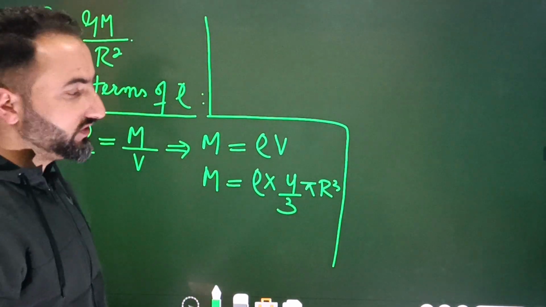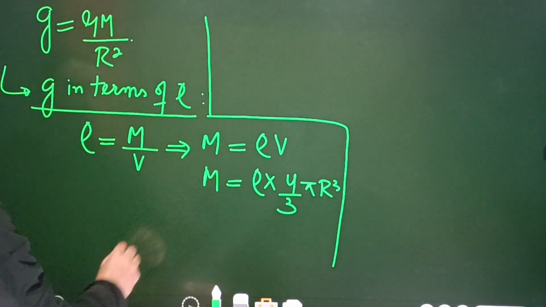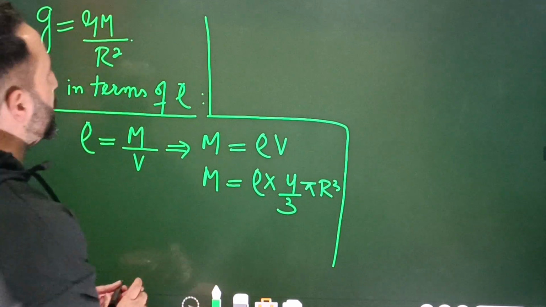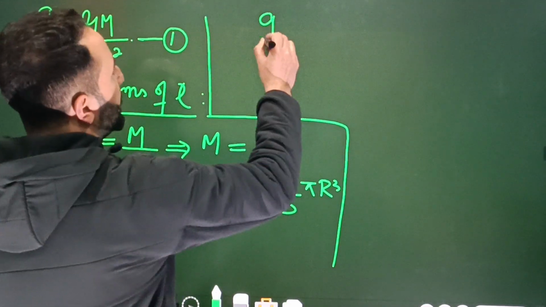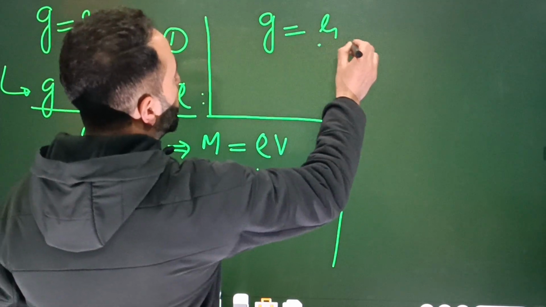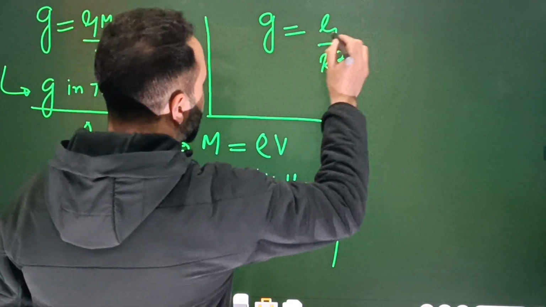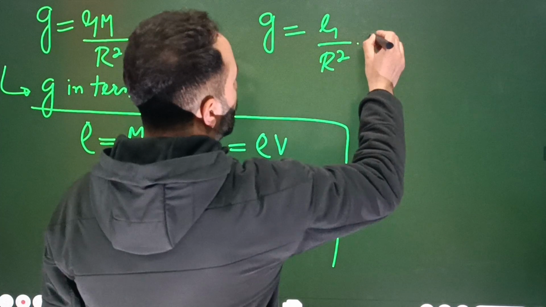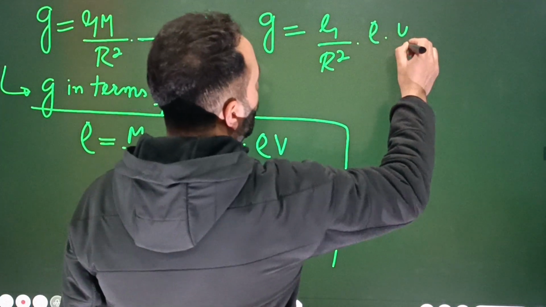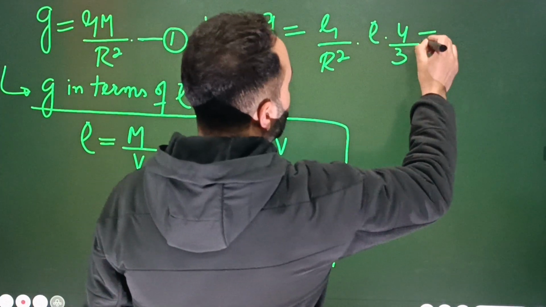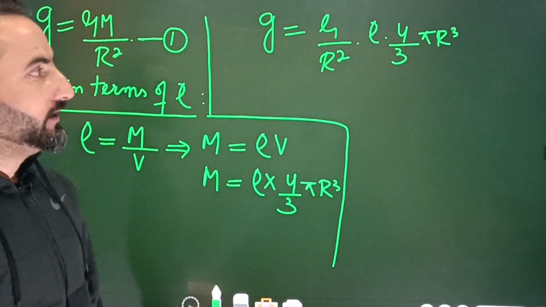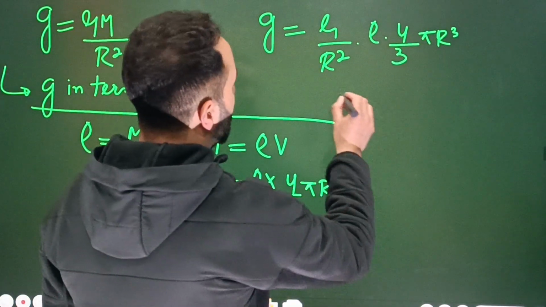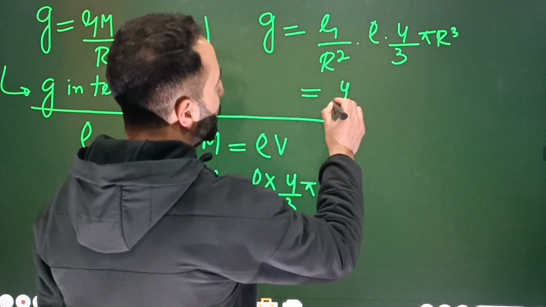Now next what I'm going to do is substitute the value of this M in equation number one, so that we'll get one more equation for the acceleration due to gravity, which is equal to G M divided by r square. In place of mass, what will we write? This rho, that is density into volume, so rho multiplied by 4/3 pi r cube, because we know that the volume of the sphere is 4/3 pi r cube. So r square is going to cancel with r square, and what remains is 4 divided by 3.